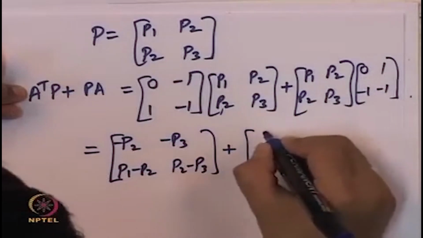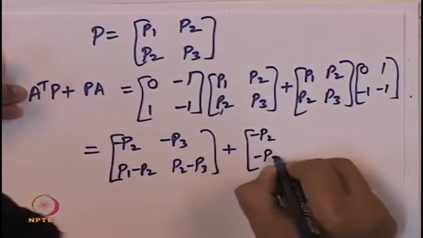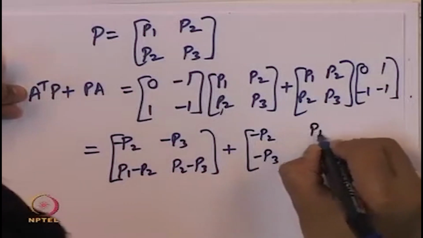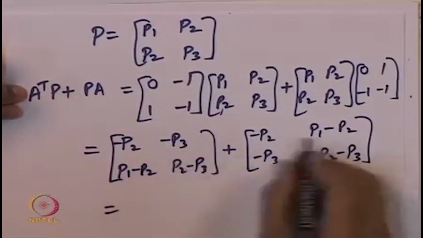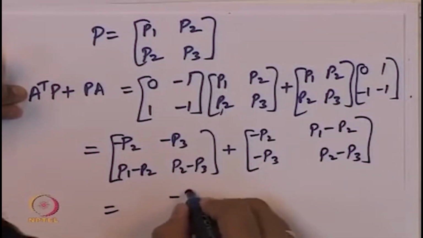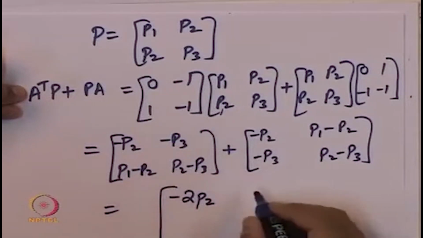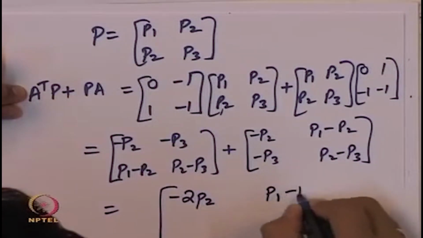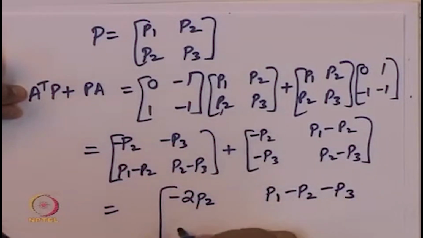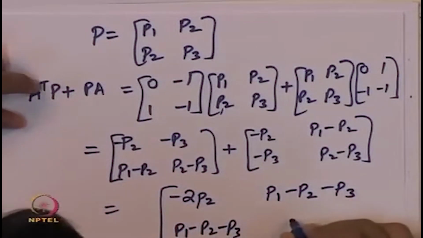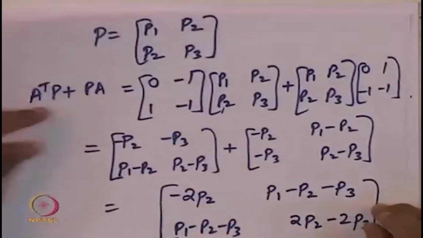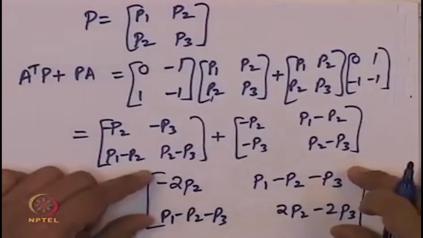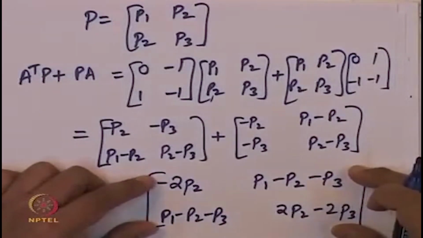When we evaluate, we get minus P2 minus P3, P1 minus P2, P2 minus P3, and when we add these two matrices, we get minus 2 P2, P1 minus P2 minus P3, P1 minus P2 minus P3, and finally 2 P2 minus 2 P3. Yeah. So this matrix we have finally got is nothing but A transpose P plus P times A.